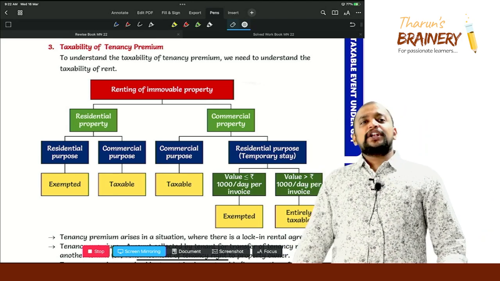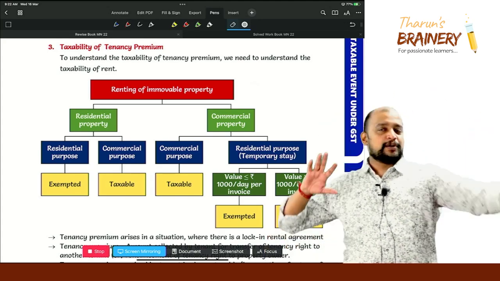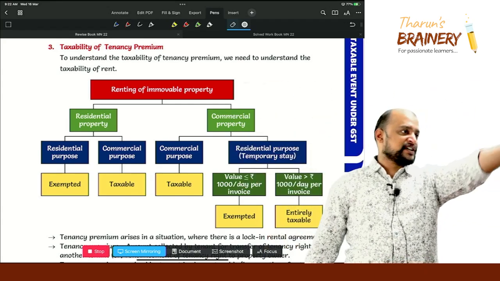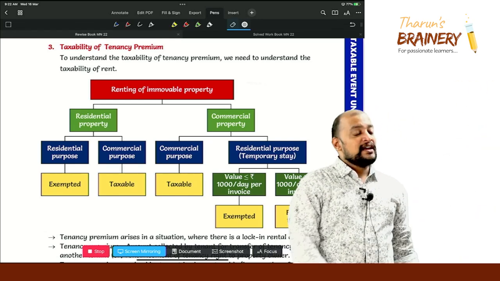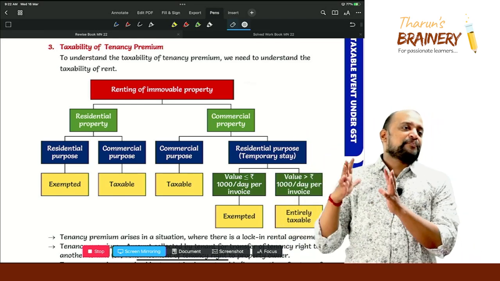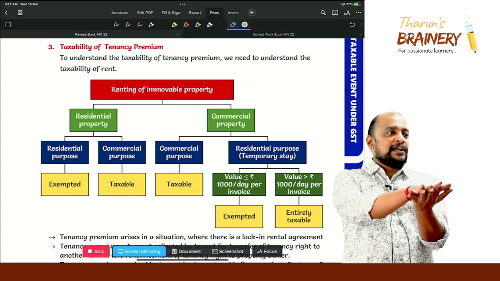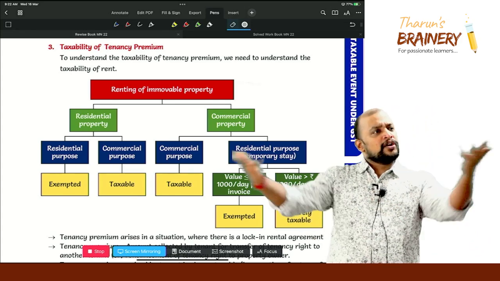Then look into the commercial property. So far what we have discussed, the type of property is divided into two: residential property and commercial property. Residential property for residential purpose is exempted, residential property for commercial purpose will be taxable. Now what if it is a commercial property, that is, at the time of plan construction itself the approval is for commercial purpose. Now it is given for commercial only, no doubt taxable.